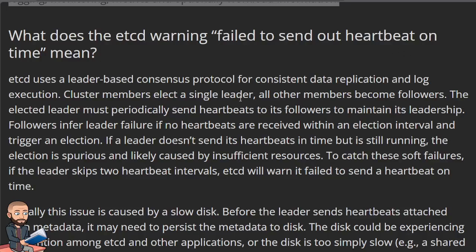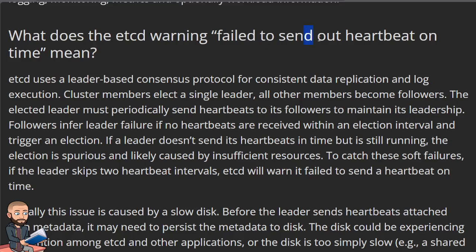So this will be a real short video because we only have 2 questions left in this etcd.io FAQ. So this question, what does the etcd warning failed to send out heartbeat on time mean? Yeah, like on time. That's interesting.